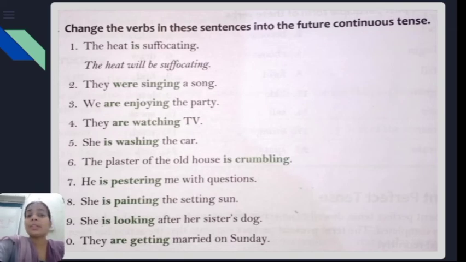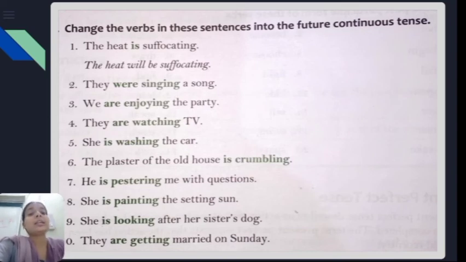The first sentence, they were singing a song, is in past continuous tense. We are enjoying the party, again, is in present continuous tense. They are watching TV, present continuous tense. She is washing the car, present continuous tense. The plaster of the old house is crumbling, present continuous tense.